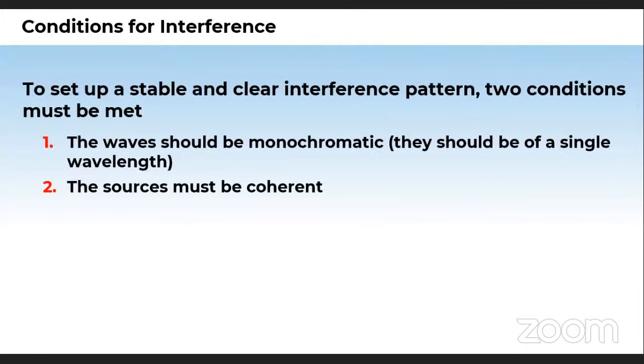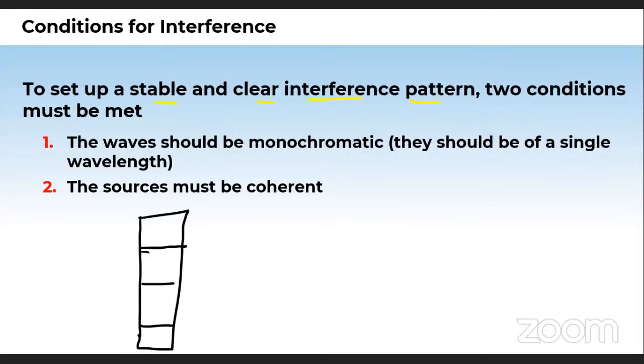Now, students, let us see the conditions of interference. What are the basic conditions of interference? If you want to set up a stable and clear interference pattern, what does it mean? It means a proper, well differentiated pattern, where the boundaries must be well differentiated, of the alternate bright and dark bands.